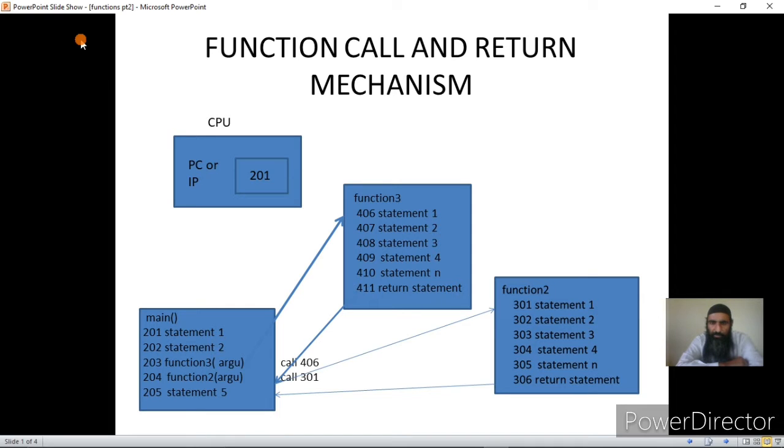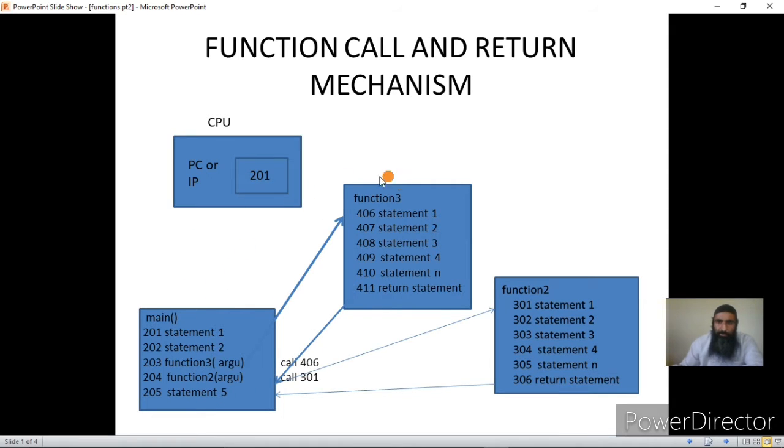Since main is the first function that is to be executed, and the C program execution actually always begins from the main.